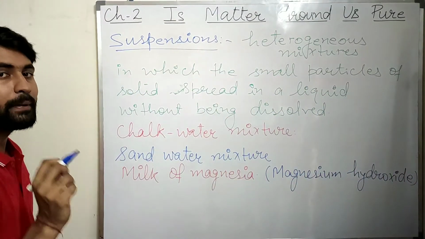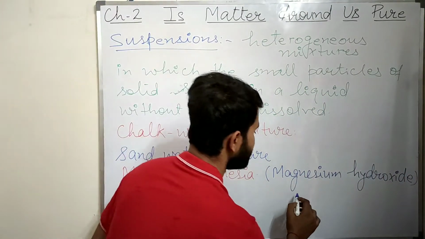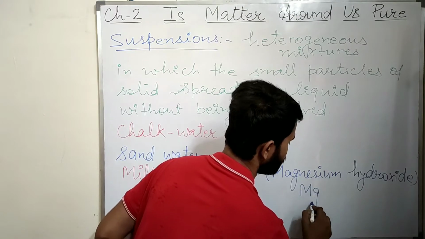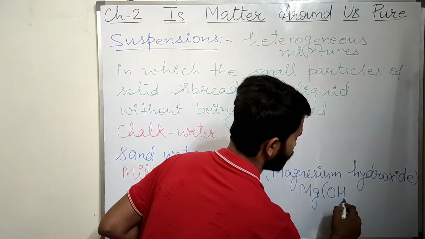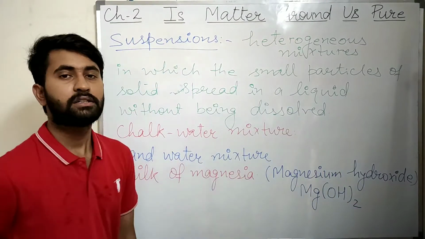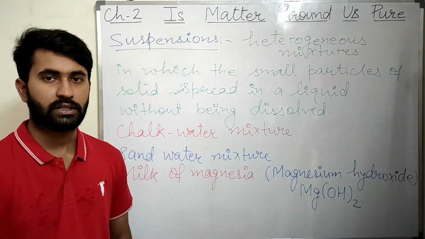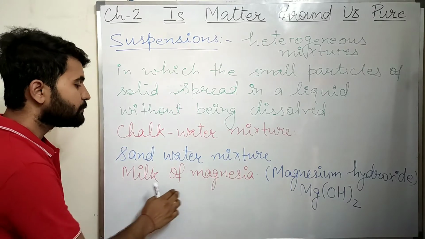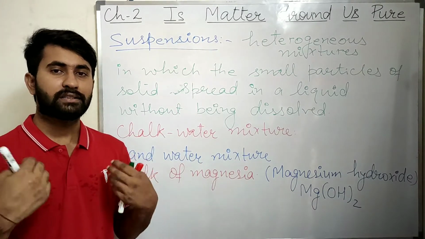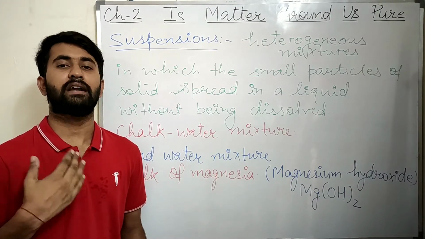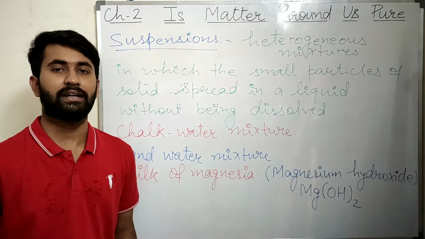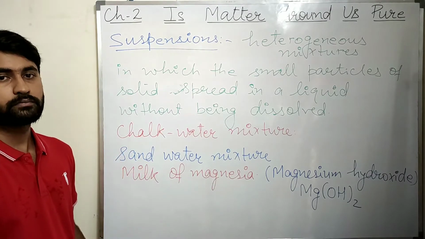In short form, magnesium hydroxide is represented as Mg(OH)2. So it is a suspension of magnesium hydroxide in water. This milk of magnesia is given to us when we are having indigestion or we are having digestive problems.